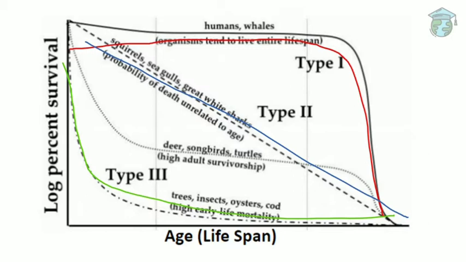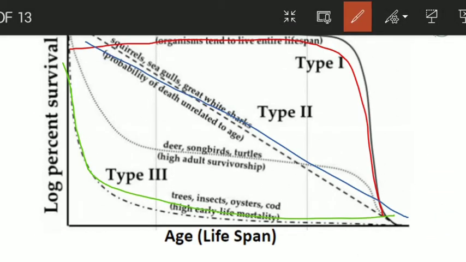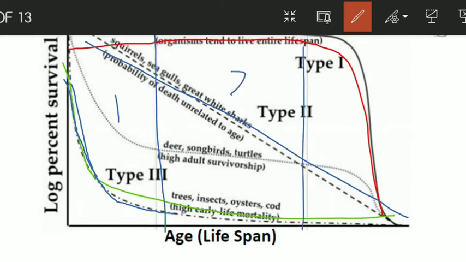In this curve, in the early stages of their lifespan, these organisms have a lower surviving capacity, but when they reach the adult stages, they have a higher survival rate. For example, here you can see the surviving capacity is decreasing with age. Here you can see there are three phases, 1, 2 and 3.